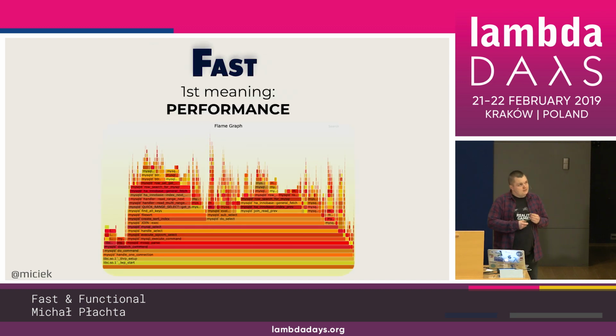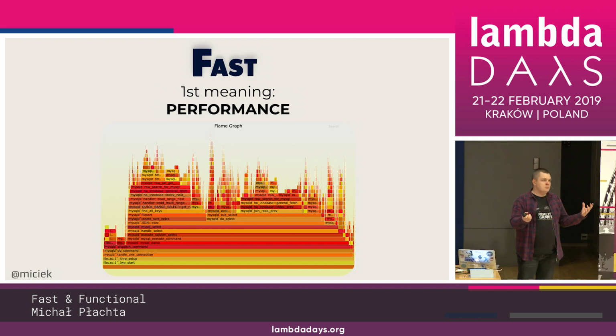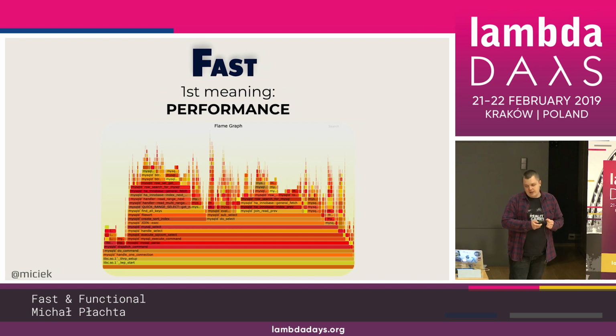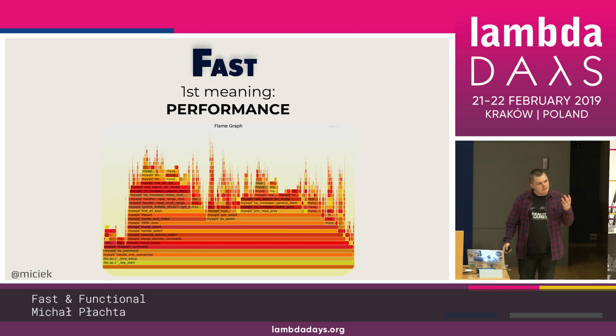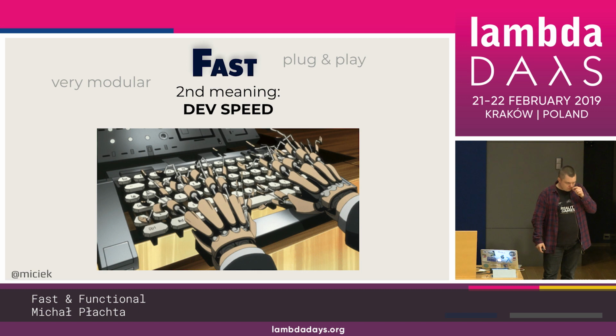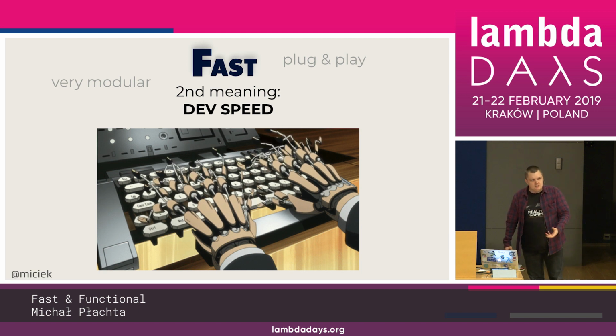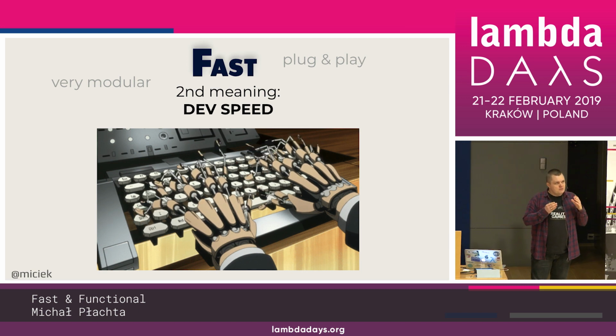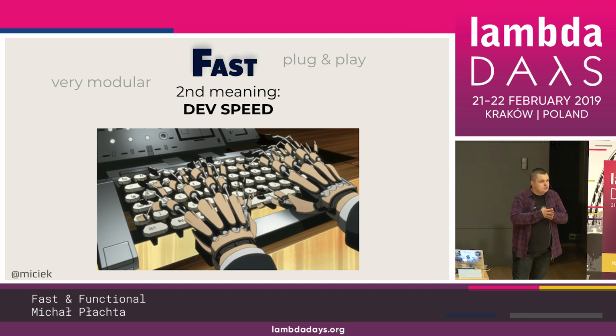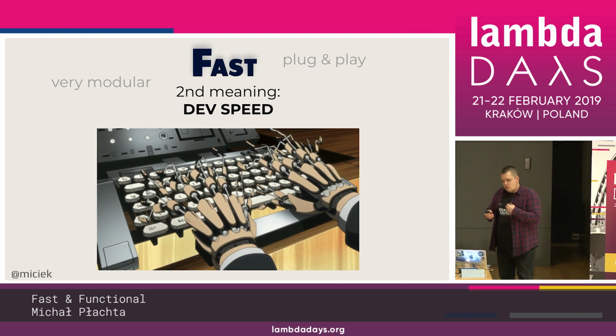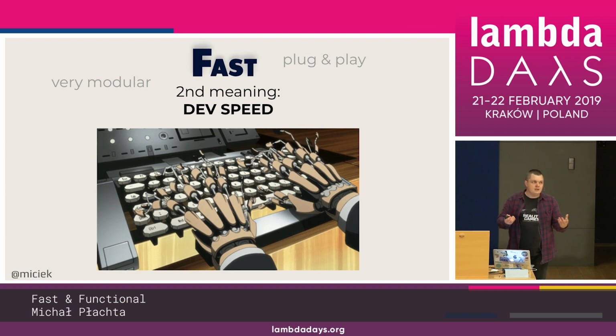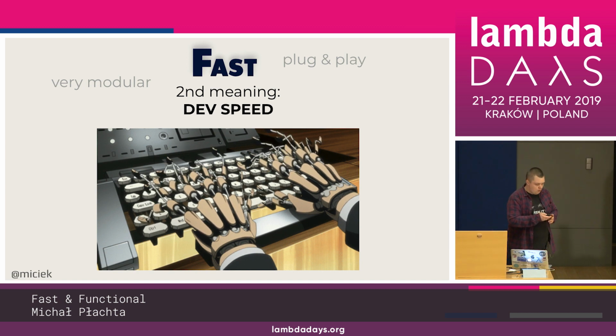And the second component is fast, and it has two meanings in this talk. The first meaning is performance, like the application performance, the one that we are creating. And we'll be using flame graphs to show the performance of the microservice that we create. And the second meaning, because we have a very, very modular application, is development speed, right? If we have very nice modules with boundaries and constraints on them, then we really have separation of concerns. We can develop faster because we know where we are.